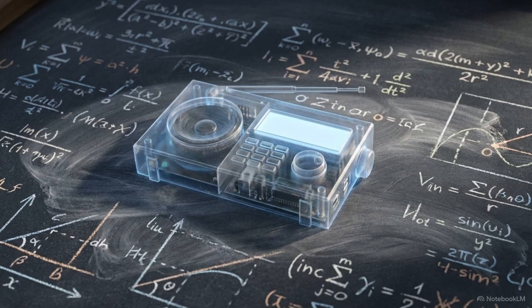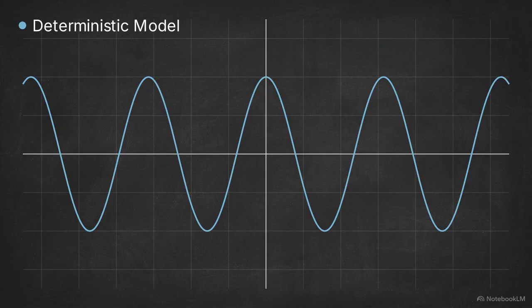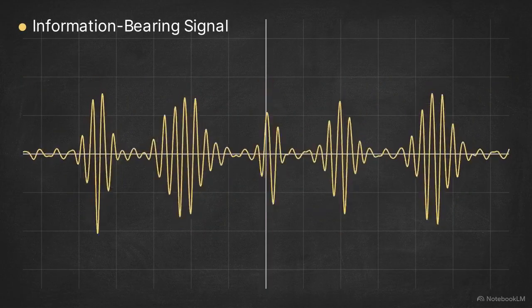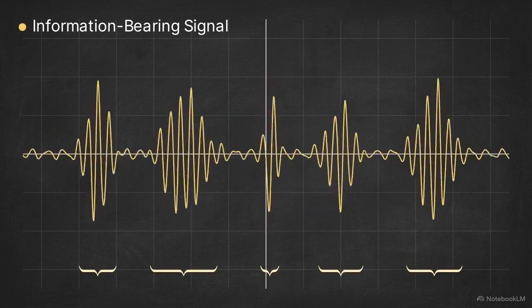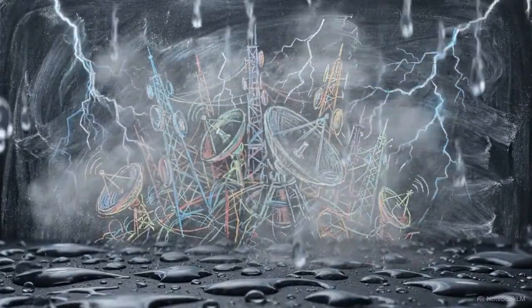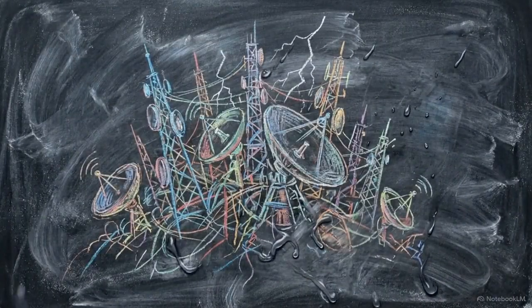But this mathematical perfection creates an engineering paradox. If a receiver can perfectly predict the future values of an incoming signal, that signal is carrying zero new information. An actual information-bearing transmission, like a human voice or a data stream, cannot be a perfect repeating sine wave. It must consist of randomly spaced bursts of energy of unpredictable duration. Furthermore, the physical environment of a communication channel introduces layers of chaos that standard deterministic calculus simply cannot map.